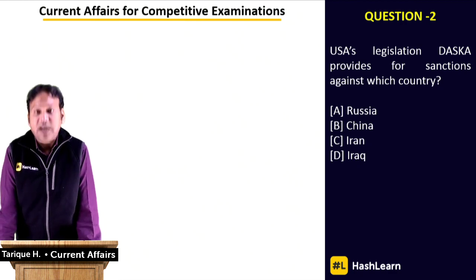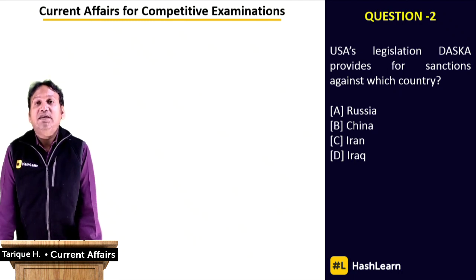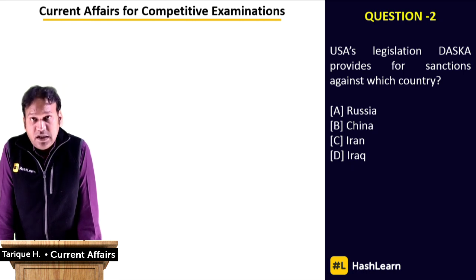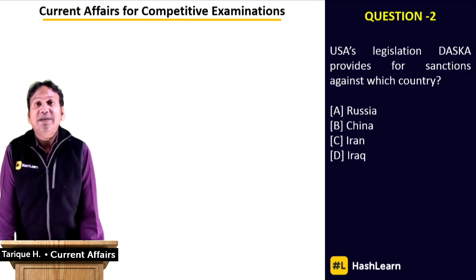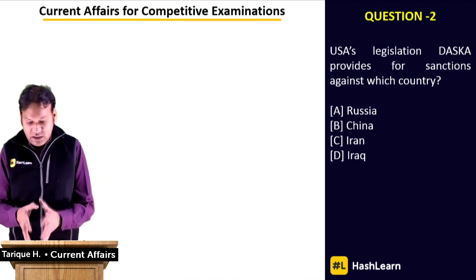So you can note down this DASCA legislation provides for sanctions against which country? The answer is Russia. So answer option is A.